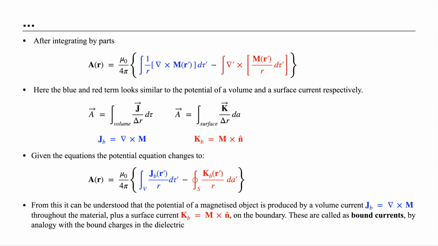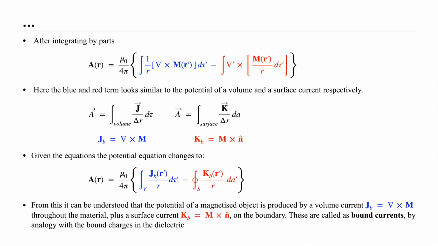The red part is in the first equation. The red part is in the volume integration. This can be changed using lemma 1 to surface integration, and thus we can employ the KB in the final potential form. So finally, after considering these individual volume and surface currents, we arrive at the equation A of r is equal to mu naught by 4 pi, the volume integral of JB by r d tau minus the surface integral of KB by r dA, which is the area.